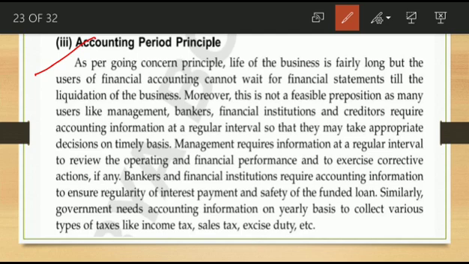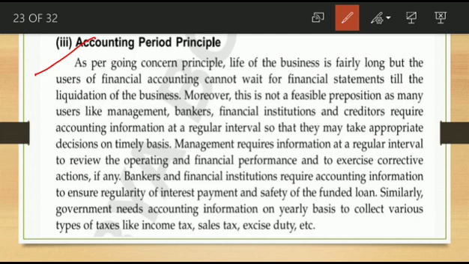As per the going concern concept, a business will run for a long period. It will not be liquidated in the near future. Then the different users can't wait for that long period. In such cases, the entire life of the business is divided into small periods, and based on each period they prepare the financial statement.